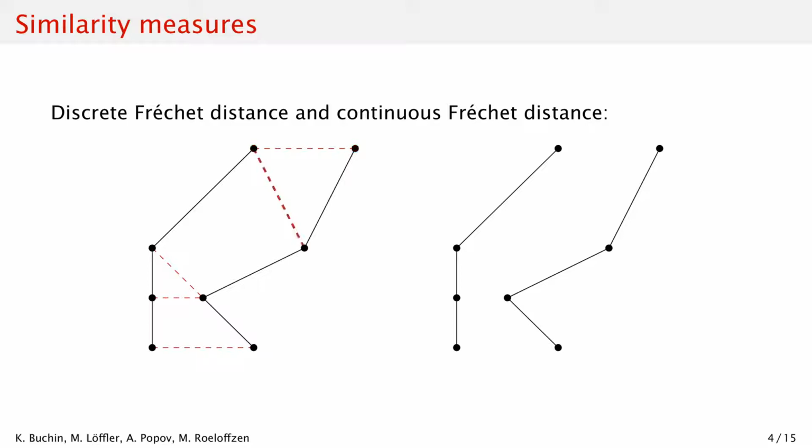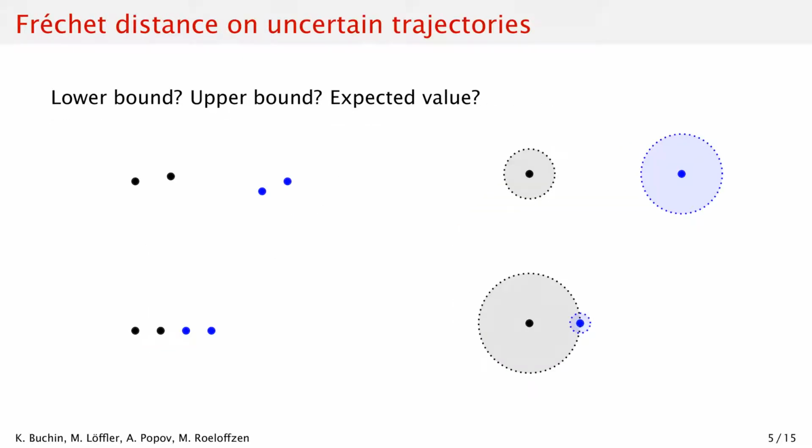The distance for this matching is the bottleneck distance determined by the pair that is furthest away. The discrete Fréchet distance is then such bottleneck distance for the best possible matching. Continuous Fréchet distance is similar but considers the matchings over the entire curves and not just the vertices. With that in mind, we should define what we are looking at here.